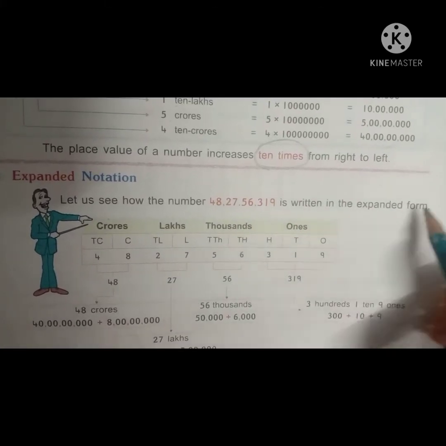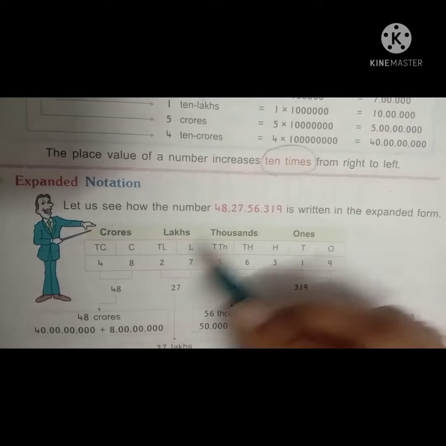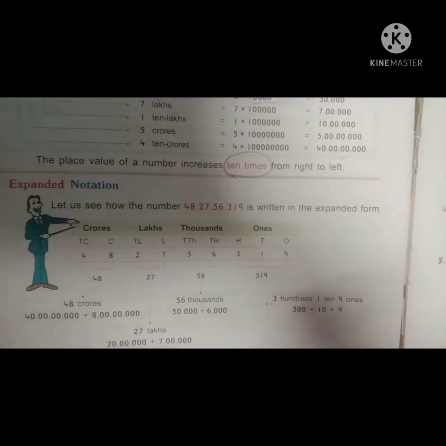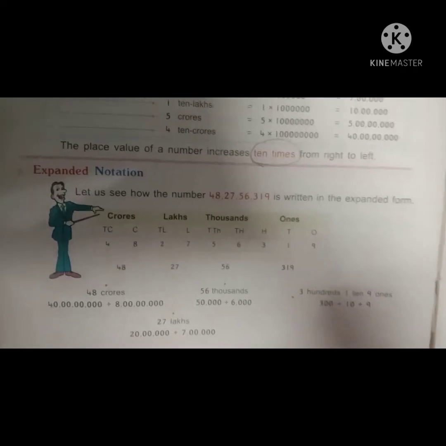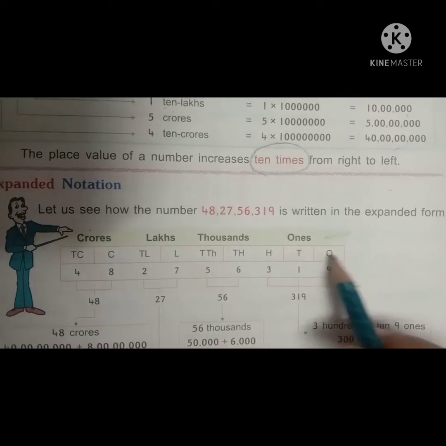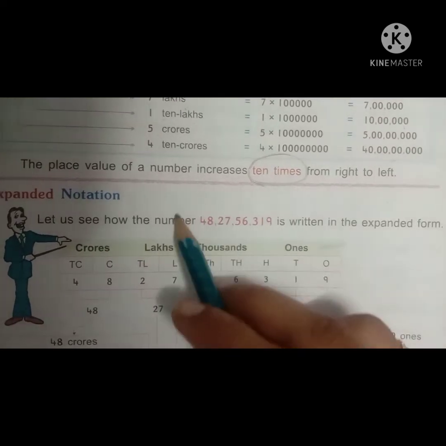56,319 is to be written in the expanded form. See here the number, what we have to write. What I told at first: first of all we have to write the periods. What are the periods? Ones, thousands, lakhs, crores. These are the periods. Again we have to write the short form. The total number is there.